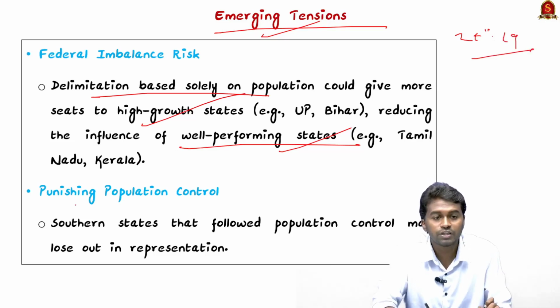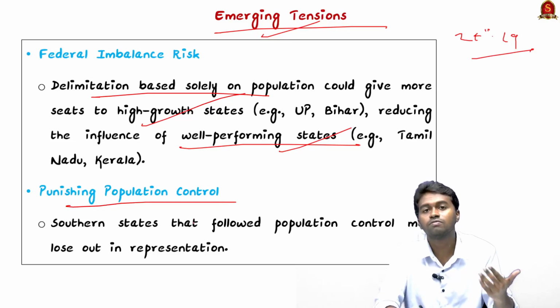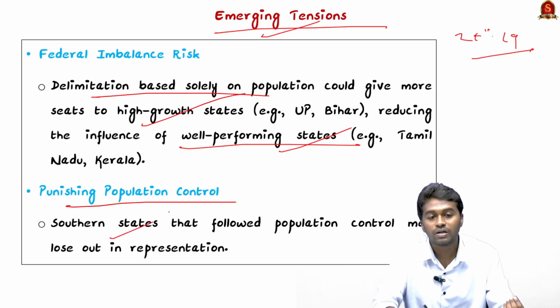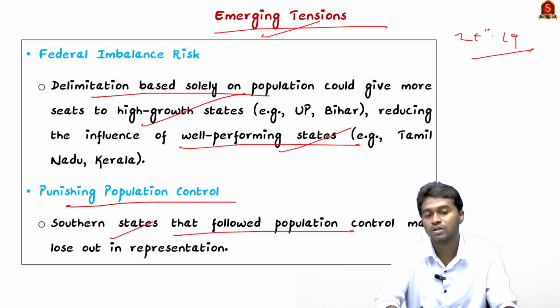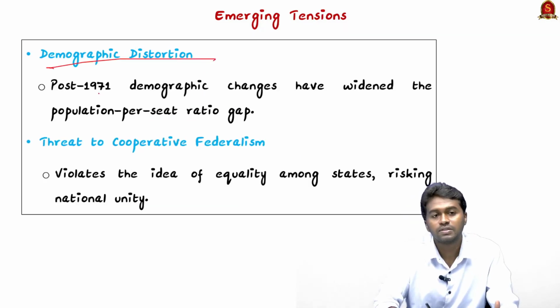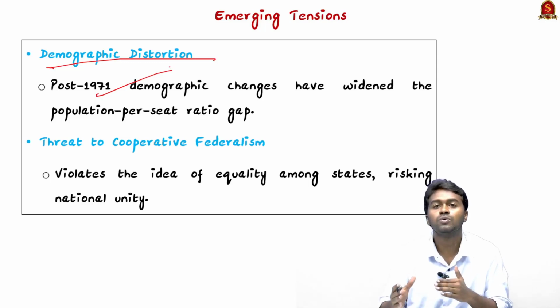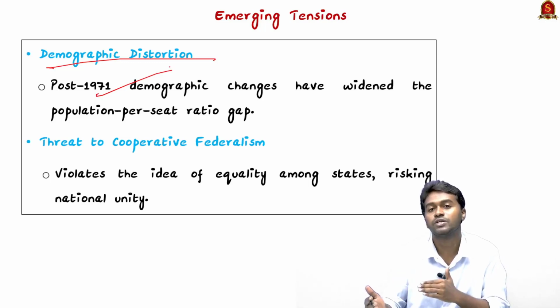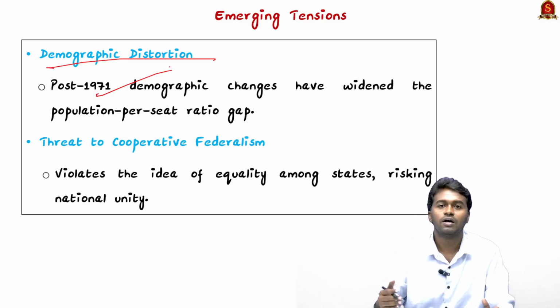And the next is punishing population control. So it is like the falling of the representation. The southern states are considering it as a step that is undermining their effort to control the population. And the next is demographic distortion. In 1971, the population to seat ratio was somewhat equal.